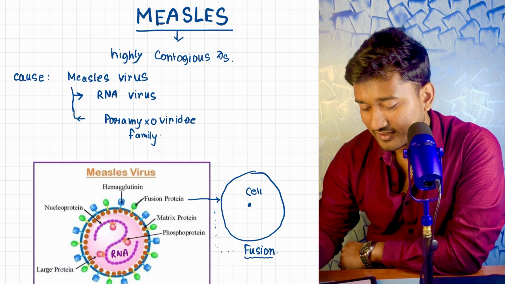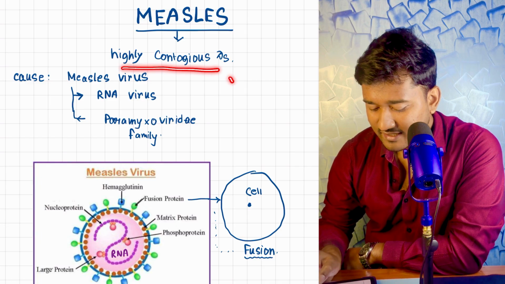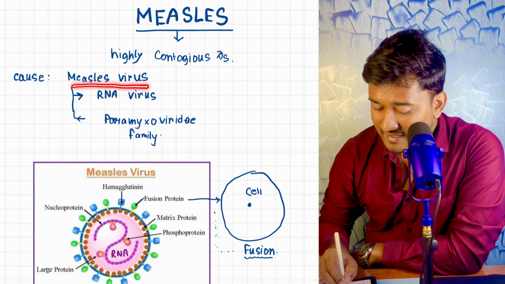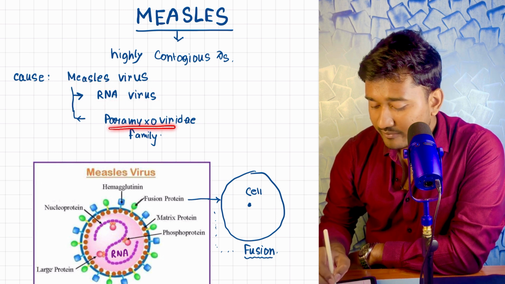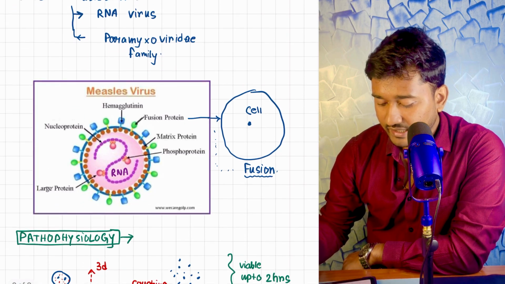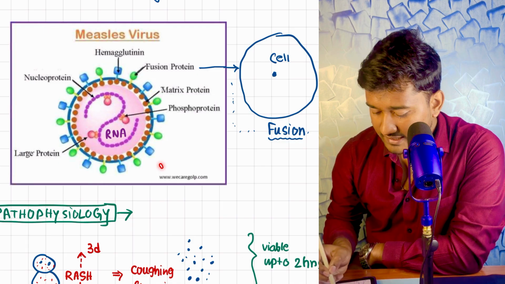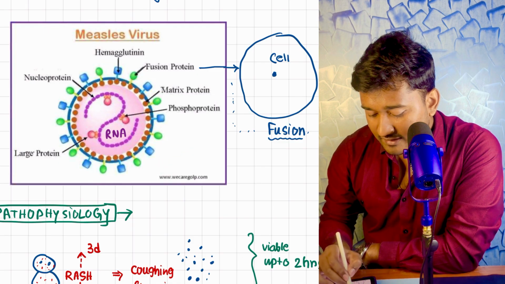Let's talk about measles. So, what is measles? Measles is a highly contagious disease. It is caused by a virus called measles virus, which is an RNA virus from the Paramyxoviridae family. Look here, this is our beautiful measles virus, though it doesn't cause anything beautiful in the baby. Actually, this is an RNA virus.